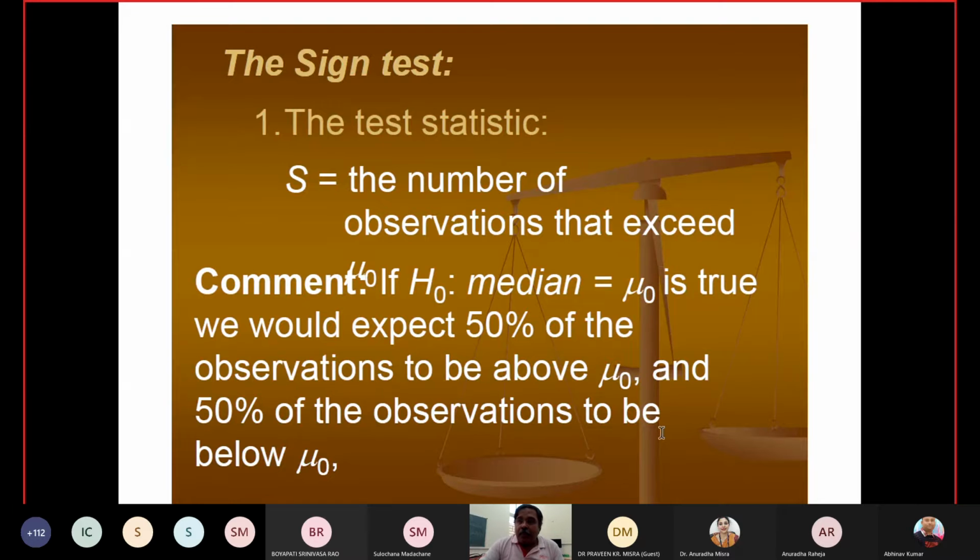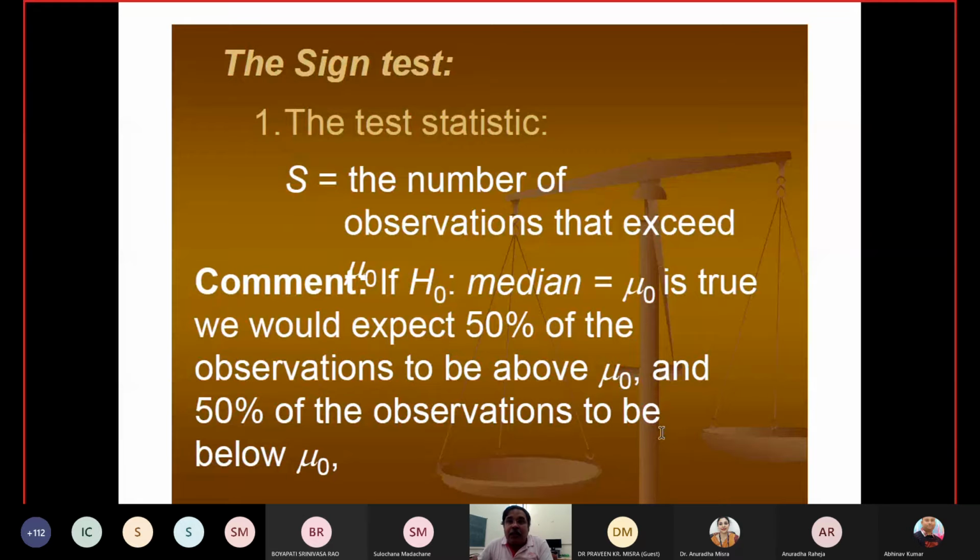Suppose the theoretical median is 35 and the total sample size is 50. Then I expect 25 observations to be less than 35 and 25 observations to be greater than 35.